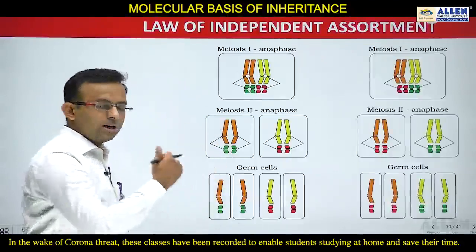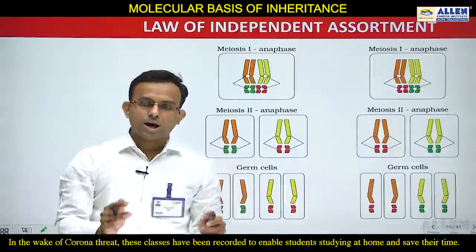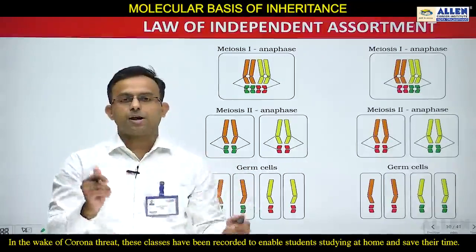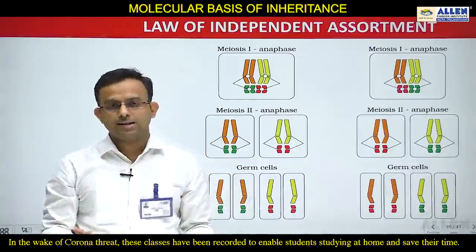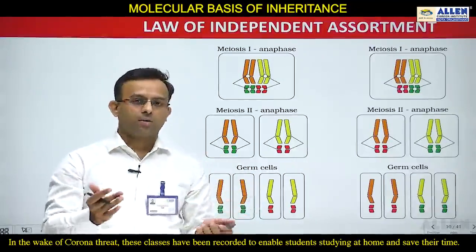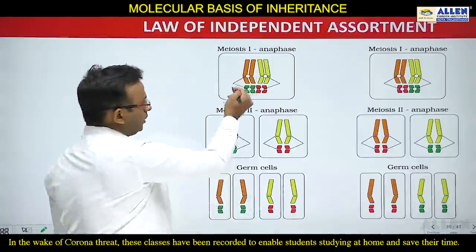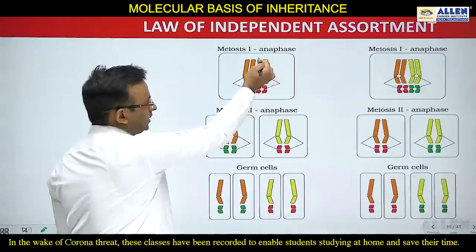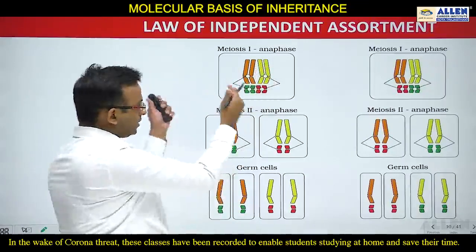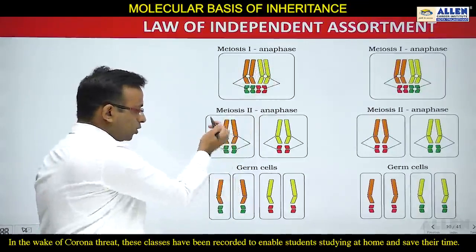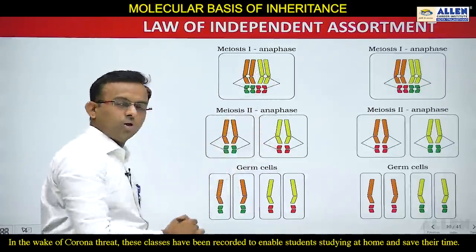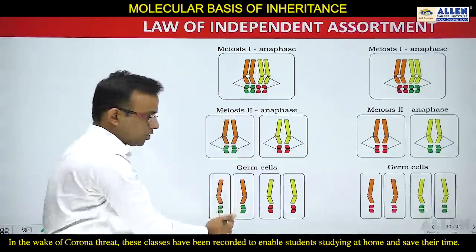Now students, you can see a diagram is there, and this diagram also depicts the law of independent assortment. This diagram is given in NCERT, so I will explain it. Here you can see this orange chromosome is with the green chromosome, and this yellow one is with red, and segregation occurs. Orange will go with green and yellow will go with red. This is possibility 1.